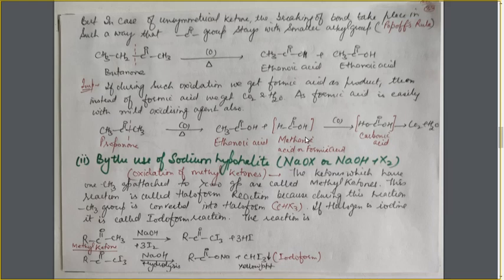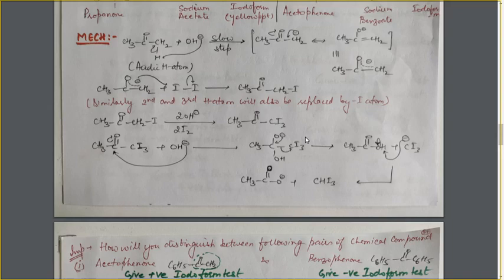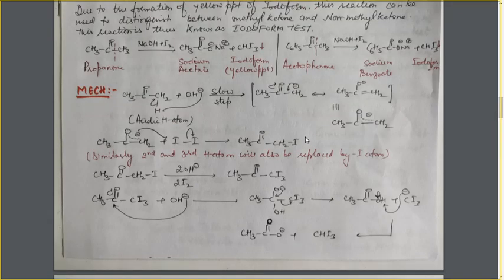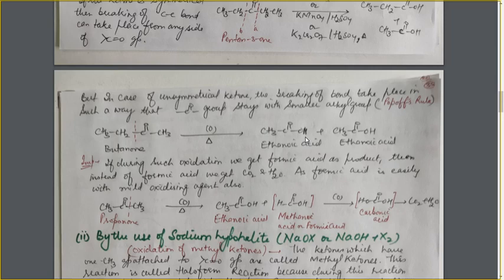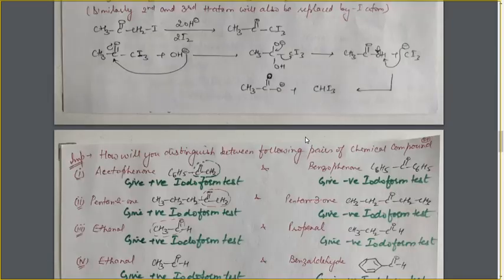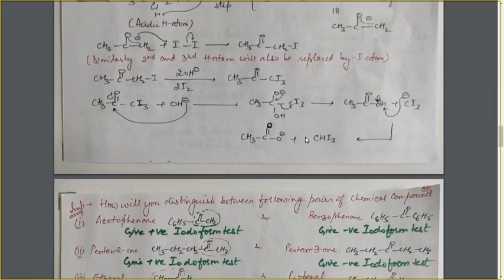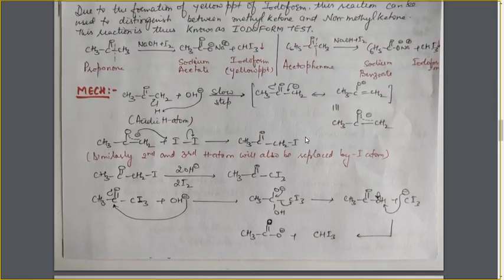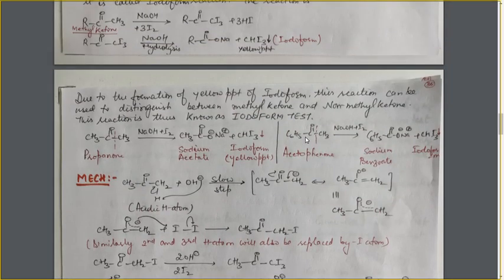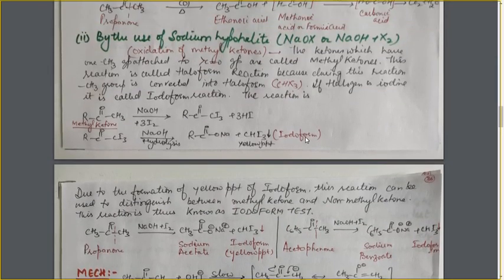Next is oxidation of ketones by the use of sodium hypohalite, NaOX, or it can also be written as NaOH plus X2, where X is a halogen: chlorine, bromine, iodine.